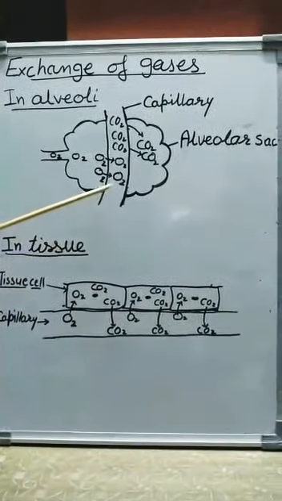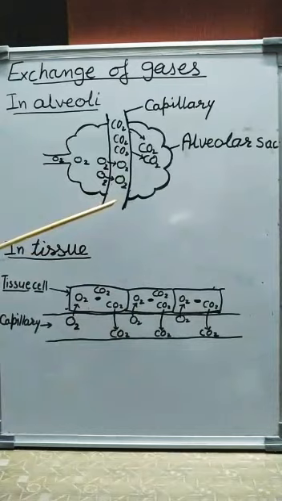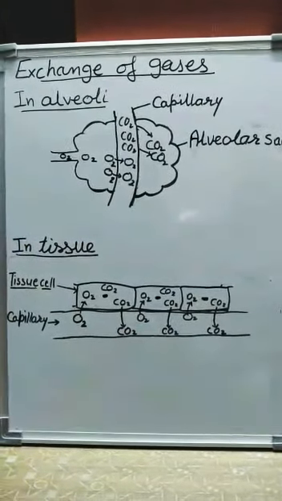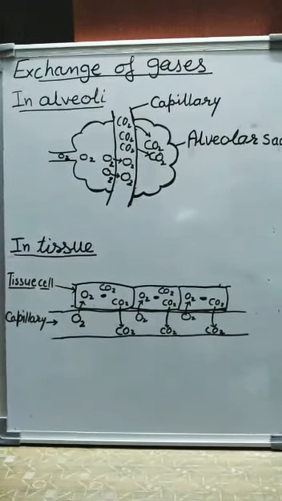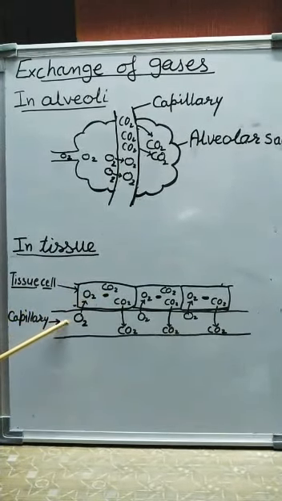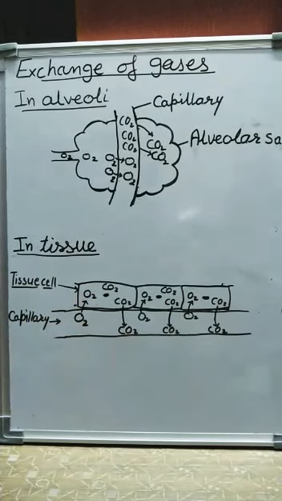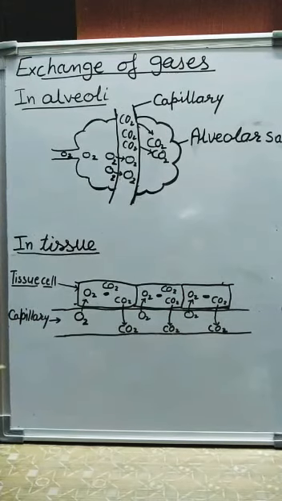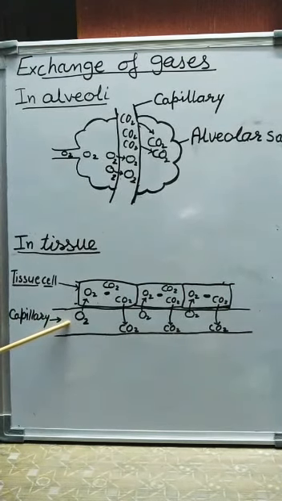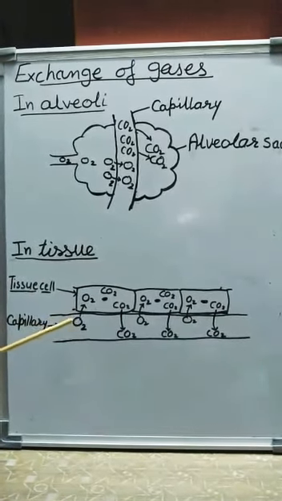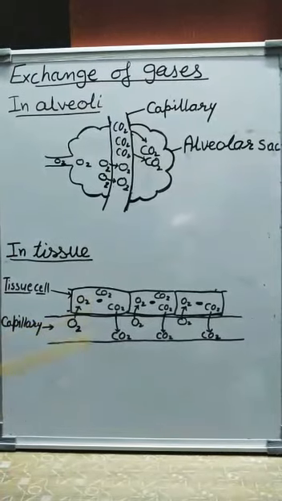That oxygen rich blood, with the help of the transportation system, enters the tissues. There in the tissue cells, all the capillaries attached to the tissue cells are again single cell thick, and because of that, by the process of diffusion, oxygen which is rich in blood capillaries enters into the tissue cells.